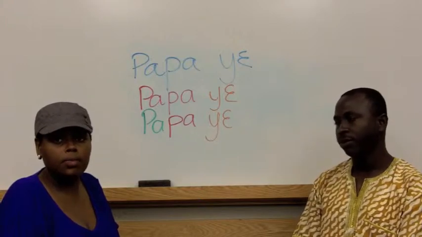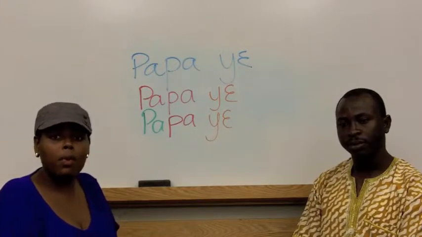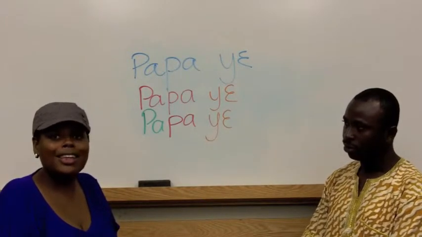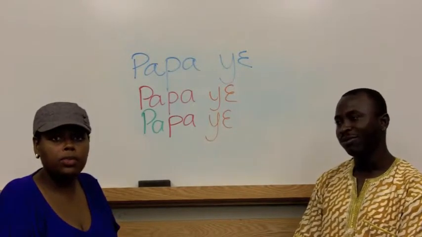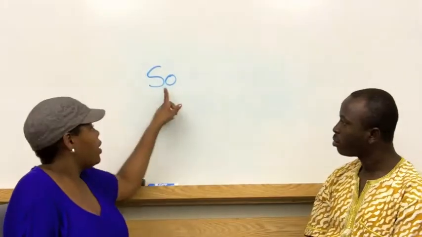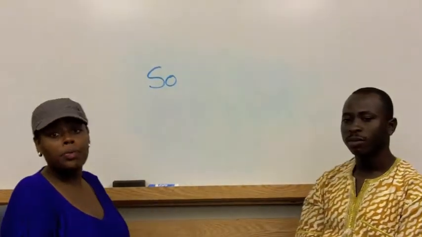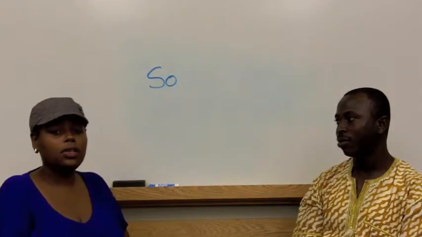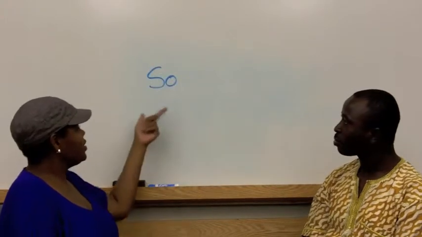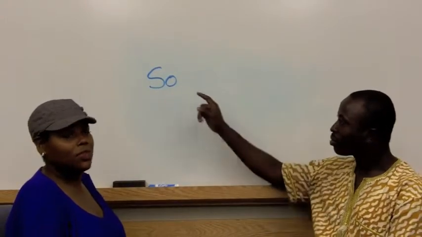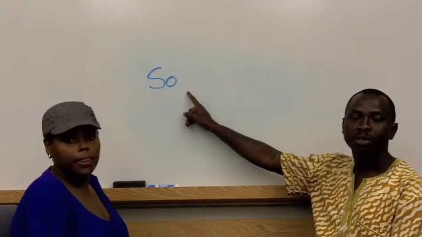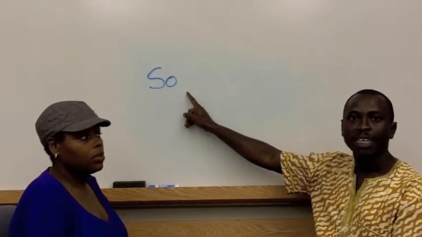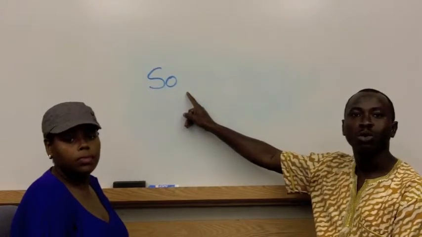Another thing that is not represented in the written system is nasalization. Nasalization means that the sound is pronounced through the nose. The O in so can be pronounced in two ways. So listen carefully as Teacher Kofi says these two pronunciations of so for us. Son, that is to be big. Son, and so that's on top.